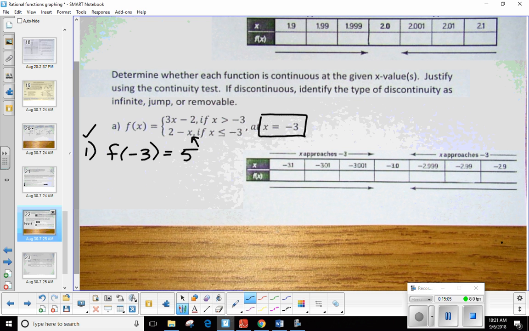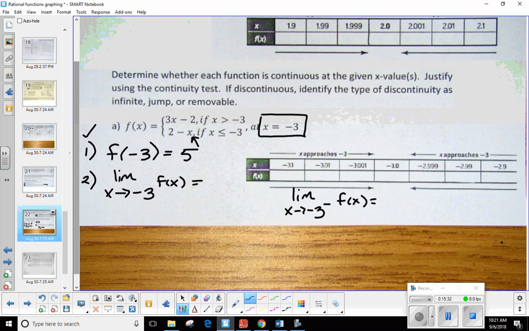Okay, now let's see what happens as we approach that -3 from both sides. Again, our table is set up for us. Here's step 2. I want to show that the limit as x approaches -3 of f of x is hopefully going to be something. Okay, so let's see. If I'm approaching it from the left, I'm going to say the limit as x approaches -3, and then I'm going to put that little minus right there, of f of x. And then over here, I'm going to say the limit as x approaches -3 from the right of f of x.